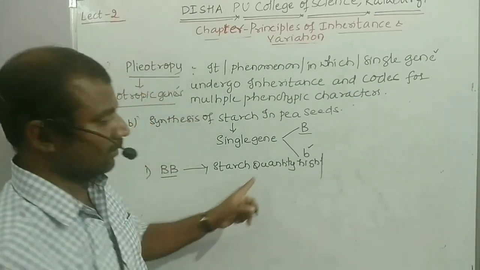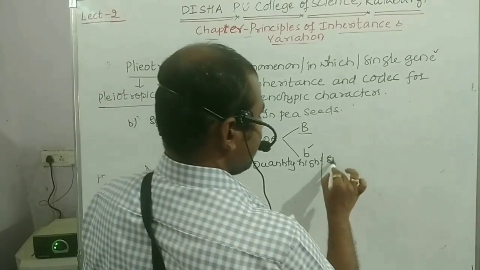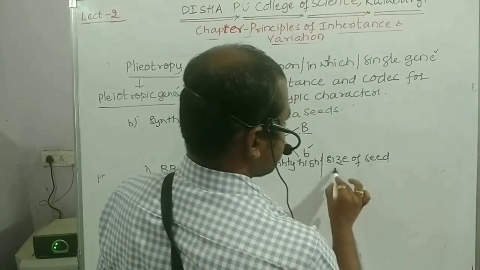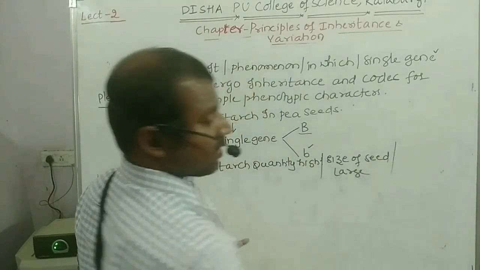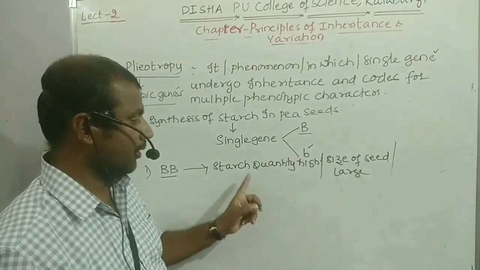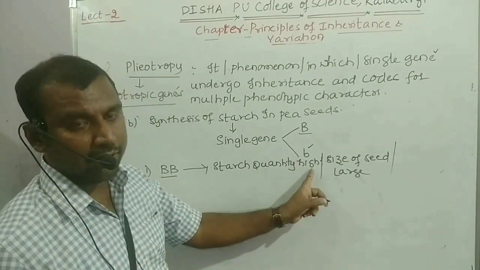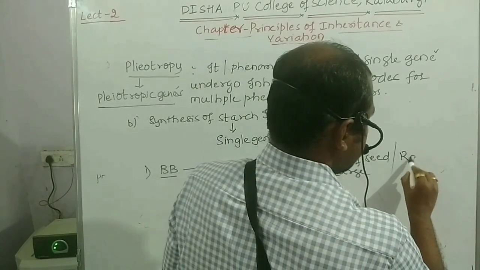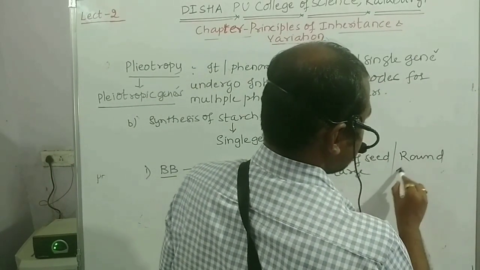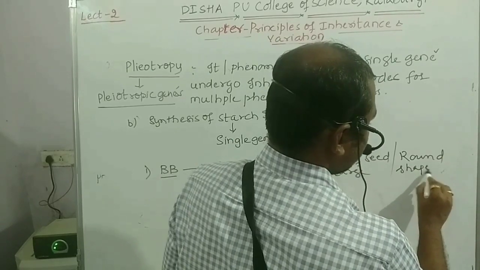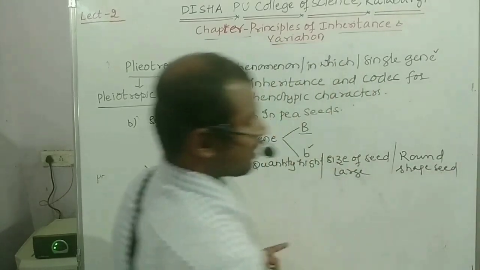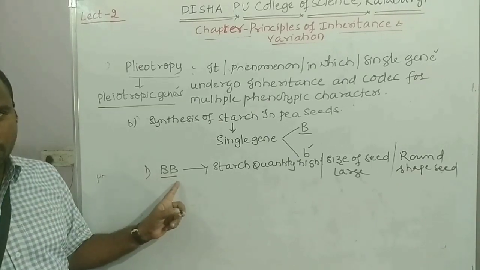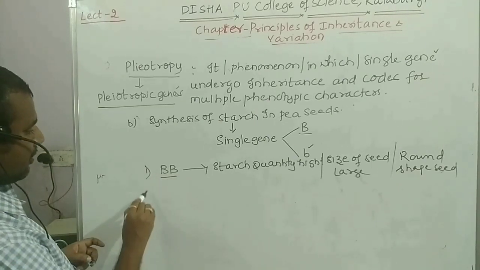This is one character. The size of the seed is large. Starch quantity is high, size of the seed is large, and shape of the seed is round. So I can say a round-shaped seed will be there. This is the homozygous dominant condition, capital B.